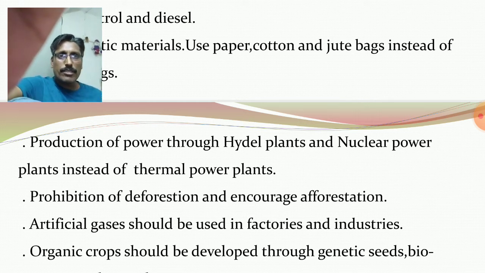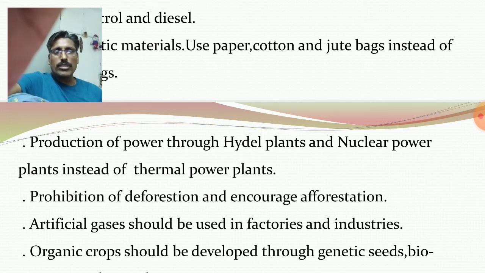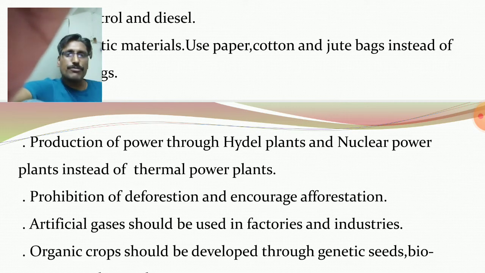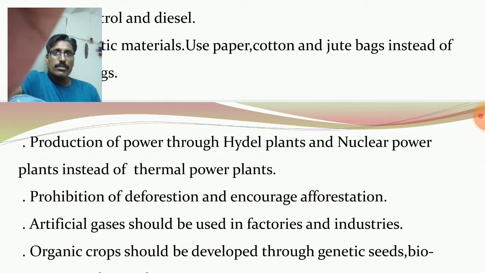Prohibition of deforestation and encourage afforestation. Planting more trees everywhere, around the houses, offices, hospitals, schools and colleges, roadsides. More and more plants must be implanted, and deforestation must be prohibited.